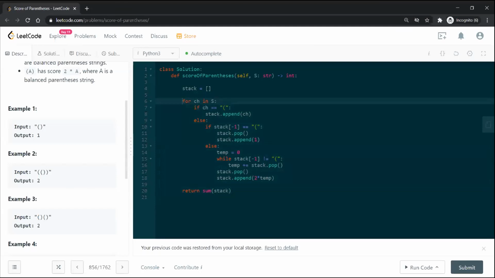Okay. And the space will also be maximum O(n), I guess, if it is just open, close, open, close, open, close. That many items on the stack. So space also is O(n). Half the length of the stack, I think. I mean, half the length of n, n by 2. Yeah.